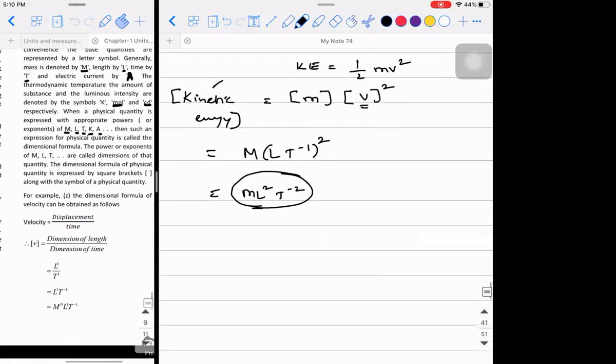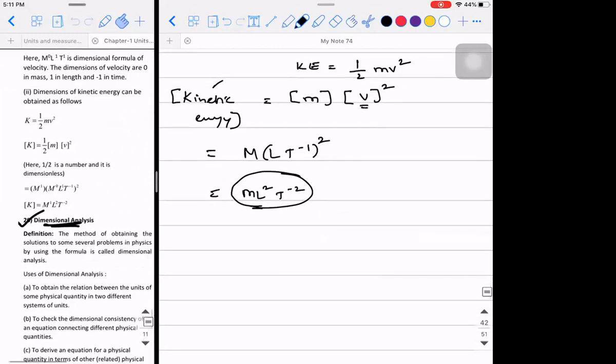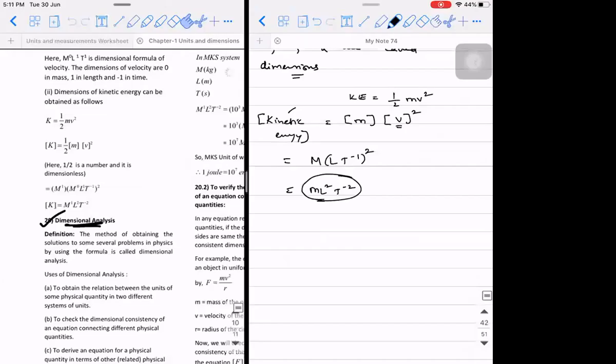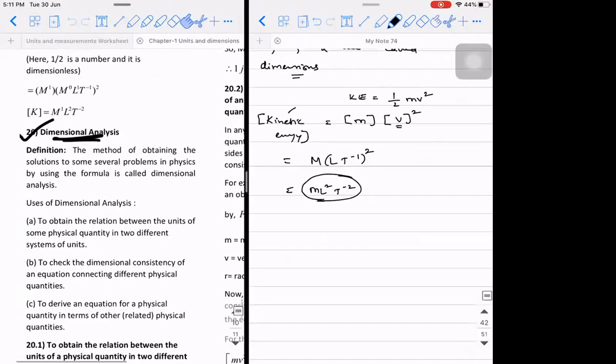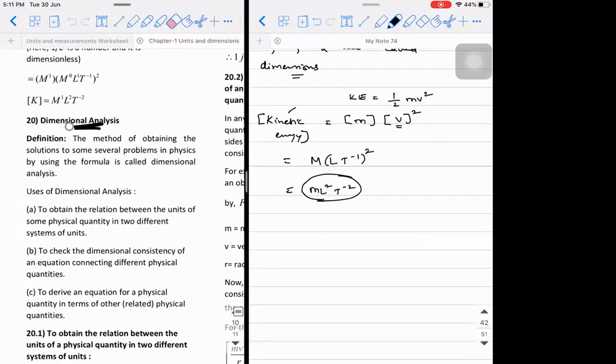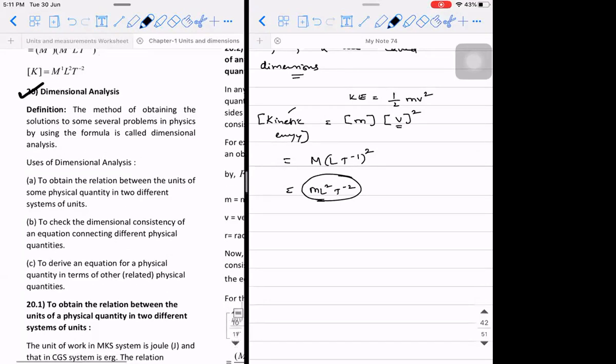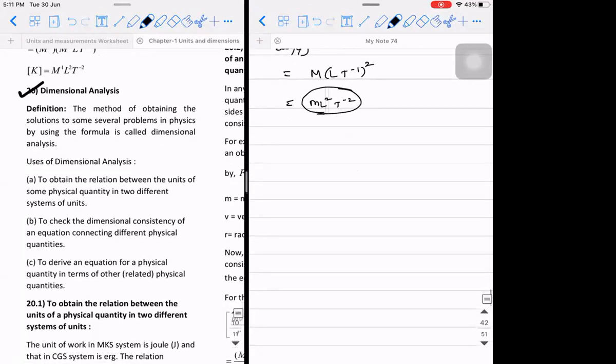Since you understood what is dimensional formula and what are the dimensions of a particular formula, we will be using them for different applications. The first application is nothing but the dimensional analysis. This is the most common method. Suppose you forget some formula, no? This dimensional analysis will help you to recollect the formula, except the fact there are certain drawbacks. The drawbacks we'll discuss at the end. First, let's try to understand what this dimensional analysis is.